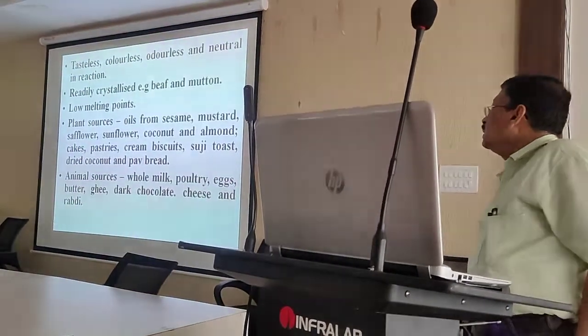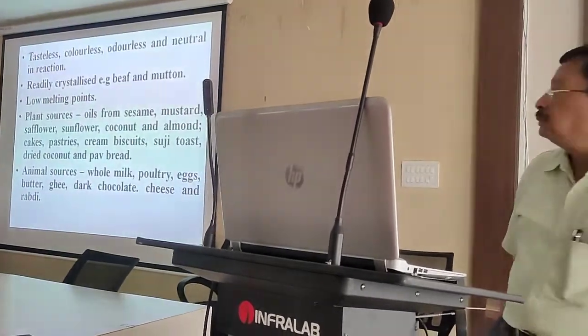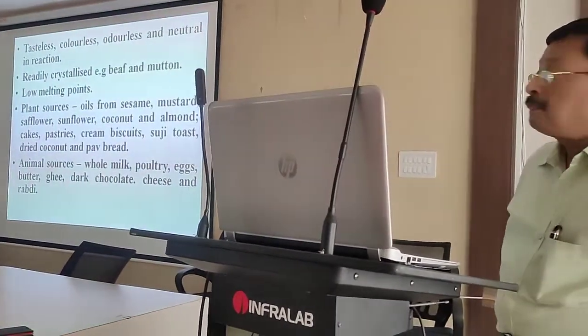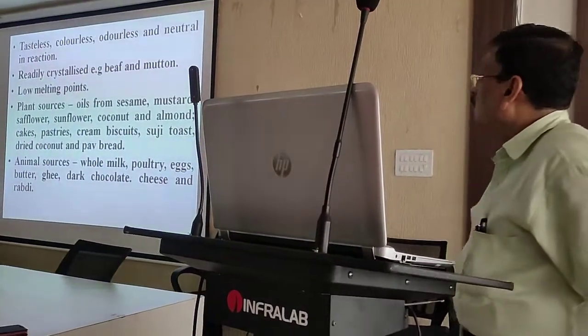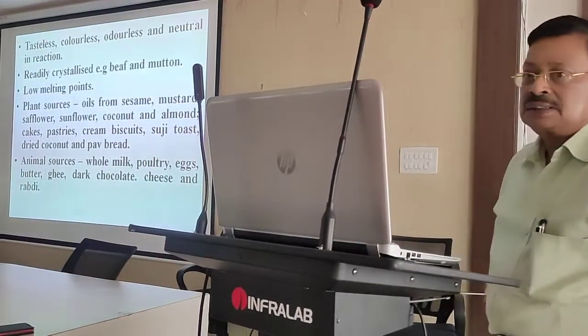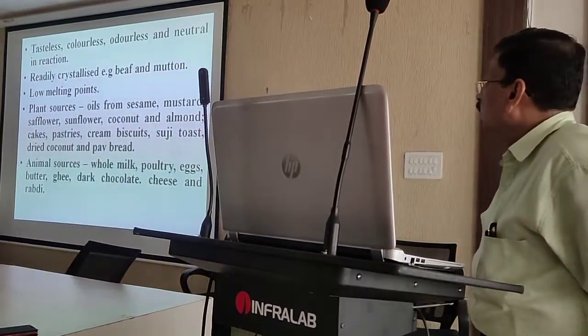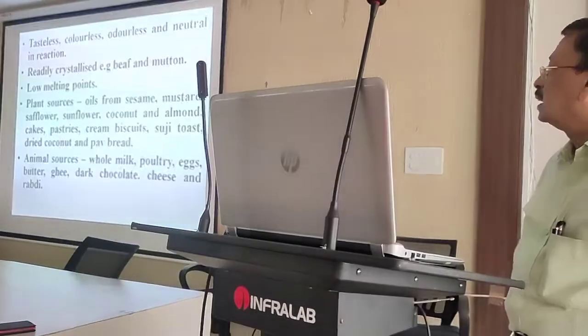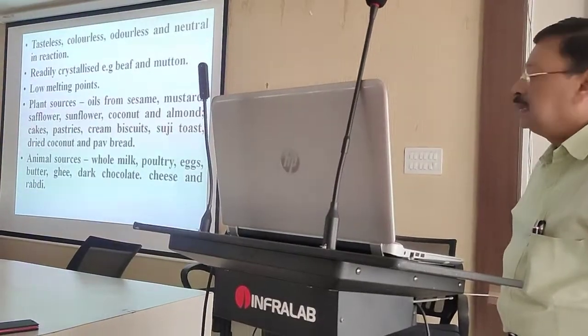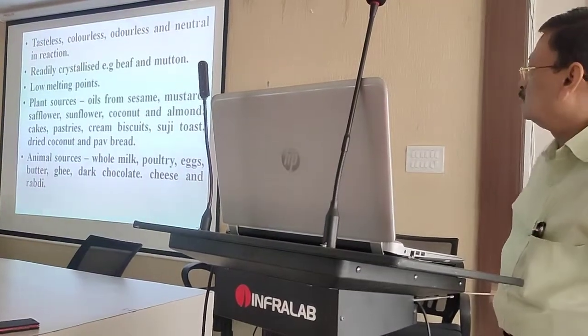It is tasteless. There is no taste of the fat. It has no color. It has no odor, and it is neutral in reaction. These are the very peculiarity of the fat. It is readily crystallized, and it has the low melting points.